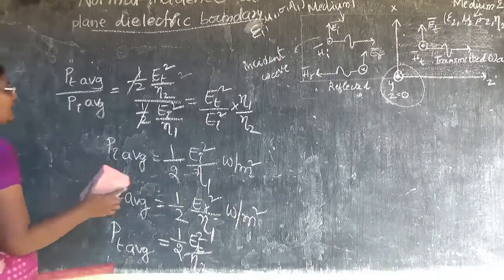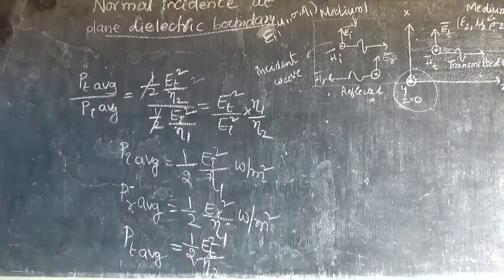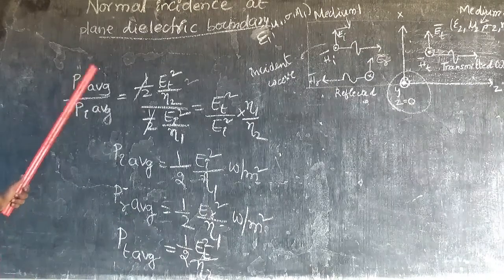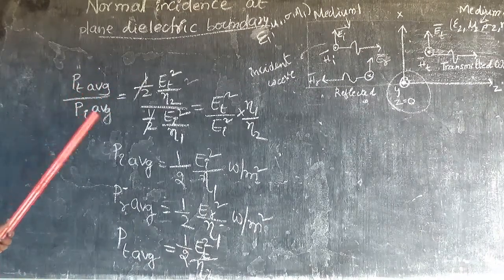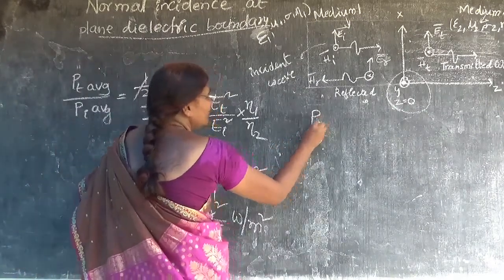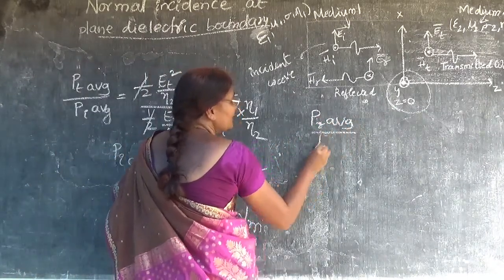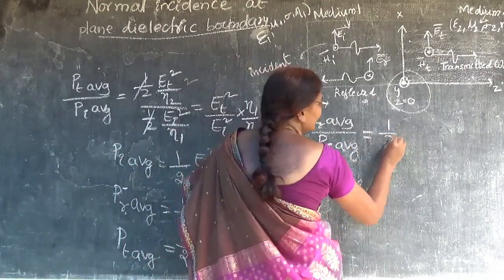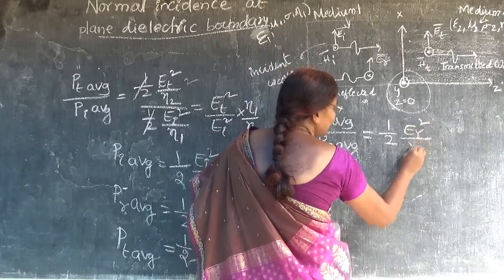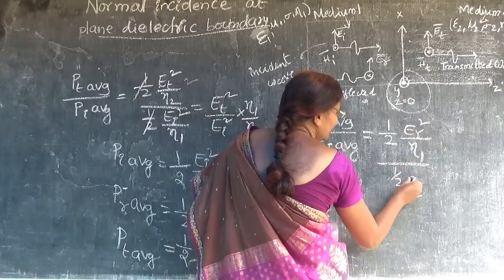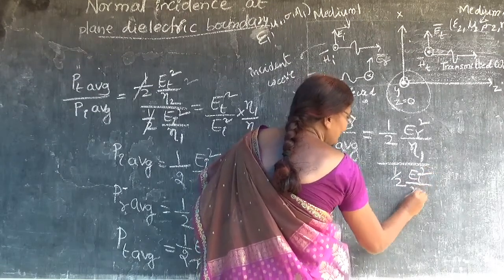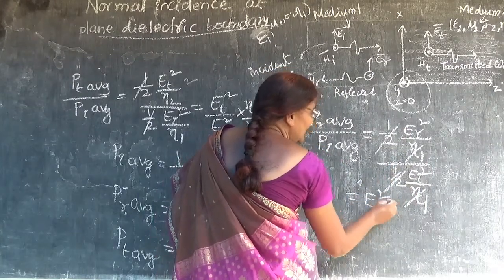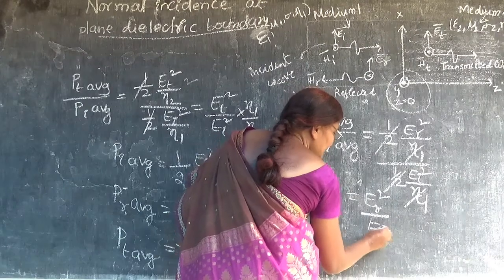Next, now if I take the ratio of PR average, that is reflected power, to the incident power. So if I want to know PR average to the PI average, what will I get? PR average is nothing but half into Er square by eta 1, divided by half into Ei square by eta 1. Both are the same, so this will be cancelled, this will be cancelled. This is going to be Er square by Ei square.